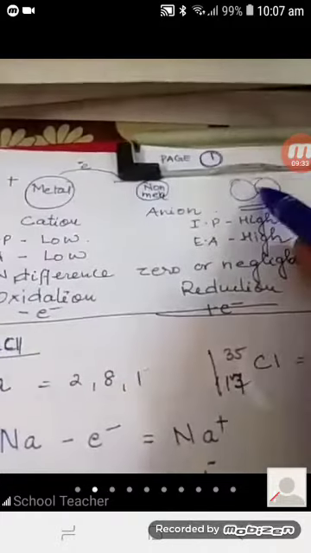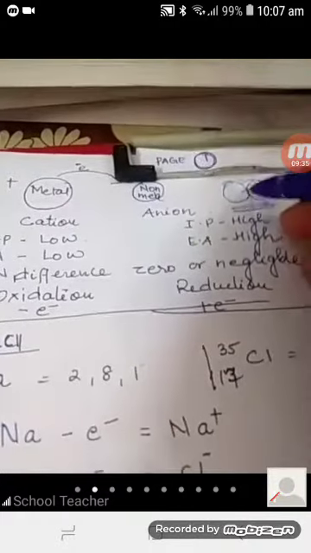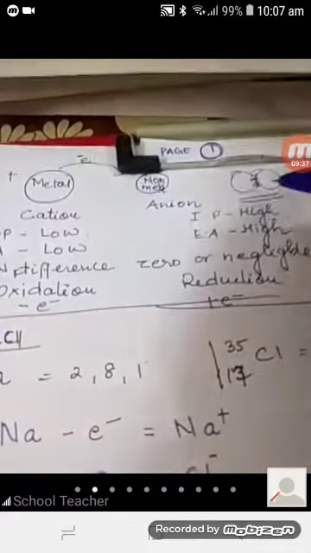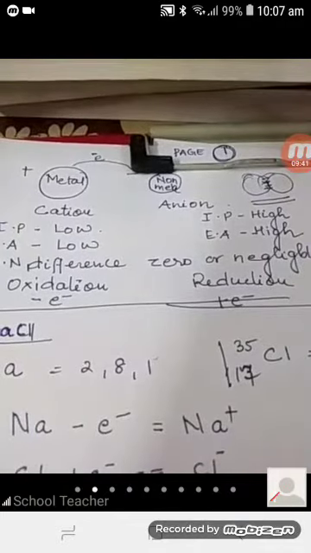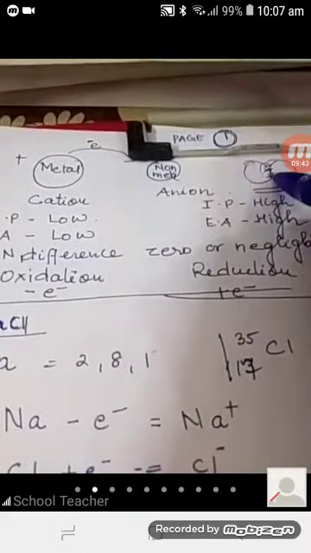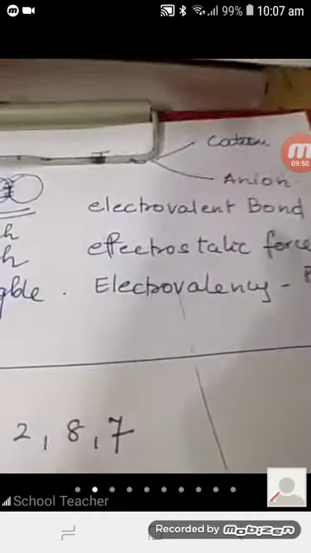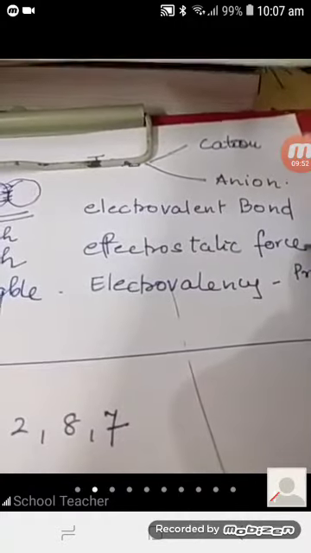And in between them, a very strong force will act, which is called the electrostatic force, which is very, very strong. And the type of bond which they will form is the electrovalent bond. The force will be electrostatic force.